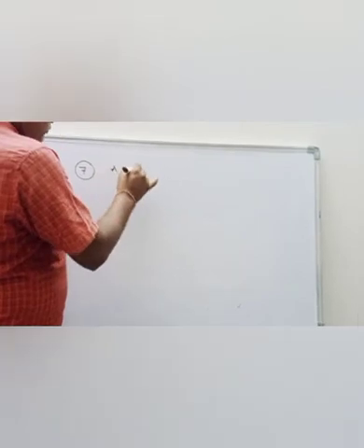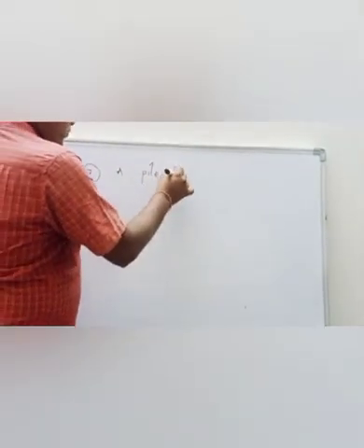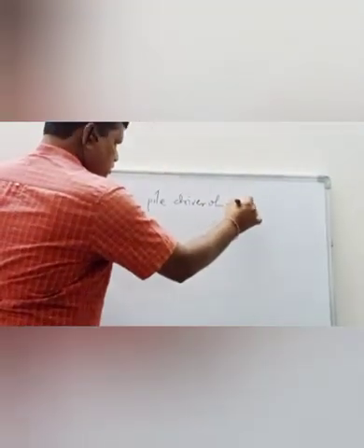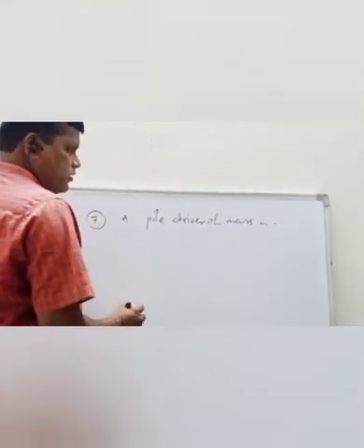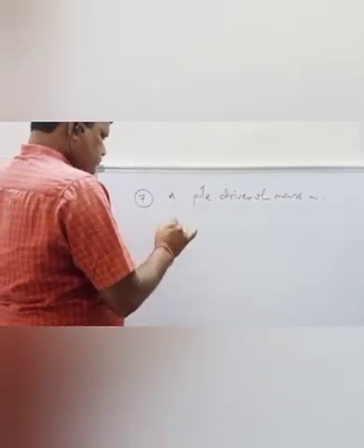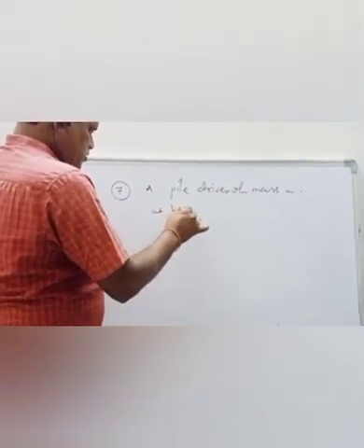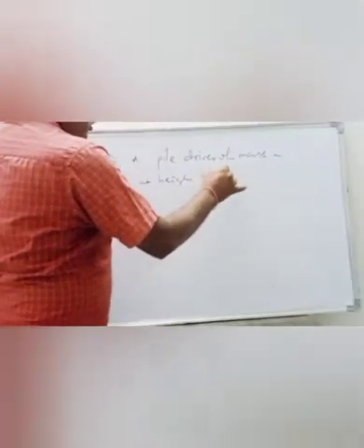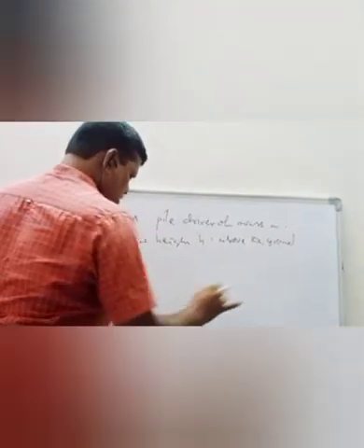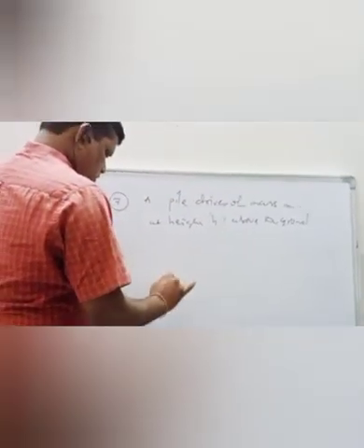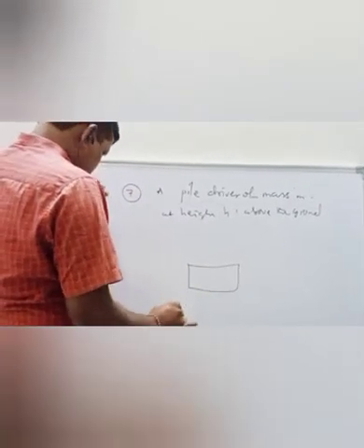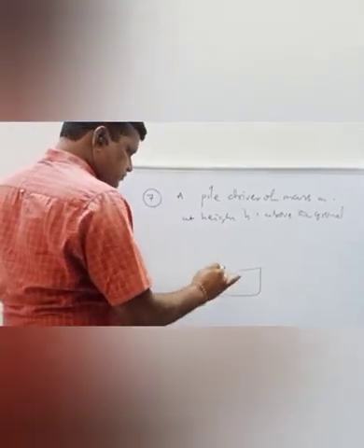A pile driver of mass m is falling from a height h above the ground, which is reaching the ground, then finally stops.